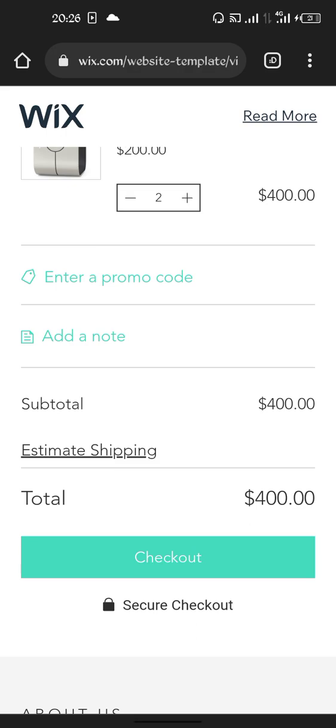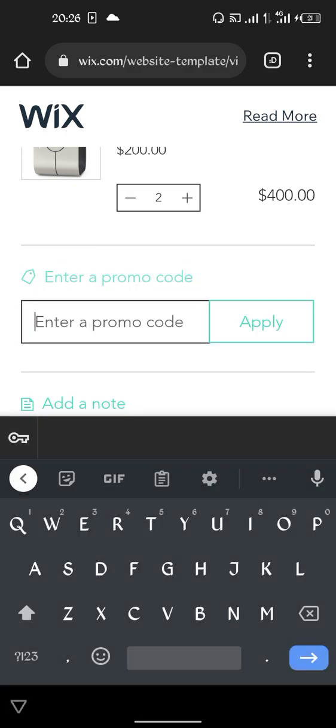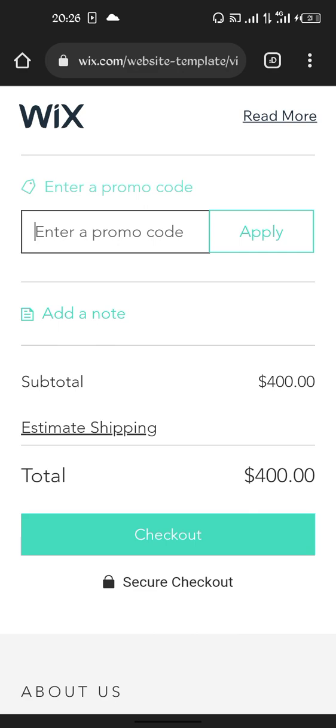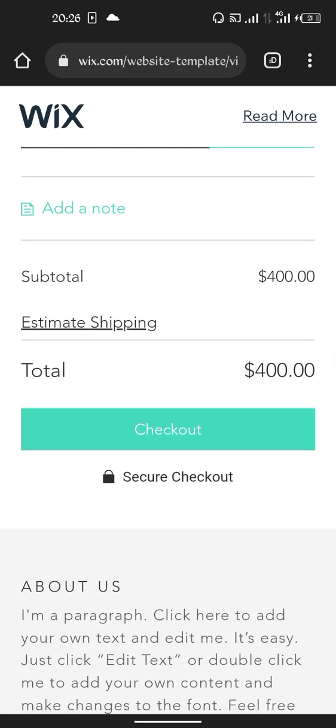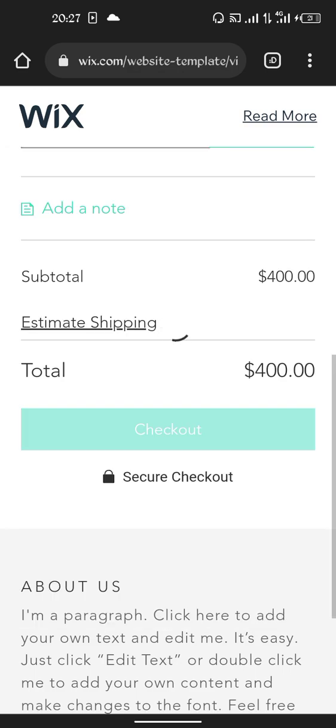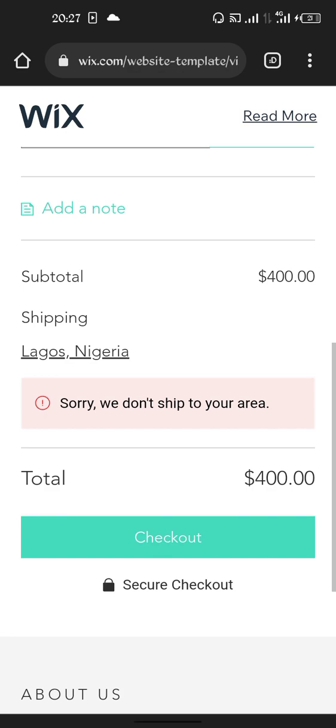If I have a promo code, this way you can generate promo codes for your customers so that you can give a discount. When they enter the promo code here and apply, the promo code will make the discount and remove it from the remaining balance. So subtotal, estimated shipping. If you add a shipping fee, it's going to add the money there. If I click on estimate shipping, it's going to take me to where I can enter the address for shipping, Nigeria. If I say update, it's going to load and give me information. It says, sorry, we do not ship to this area. If you are shipping to an area, it will automatically indicate it and make it available, and the cost for the shipping will be listed there.